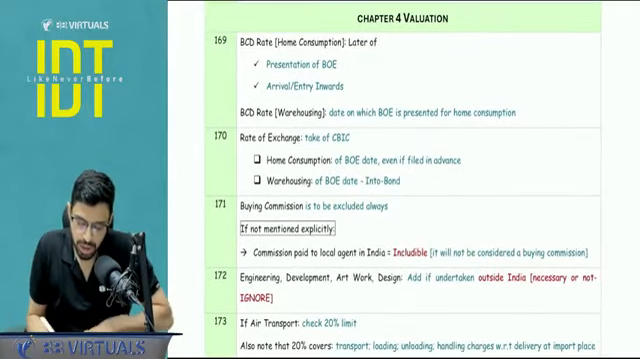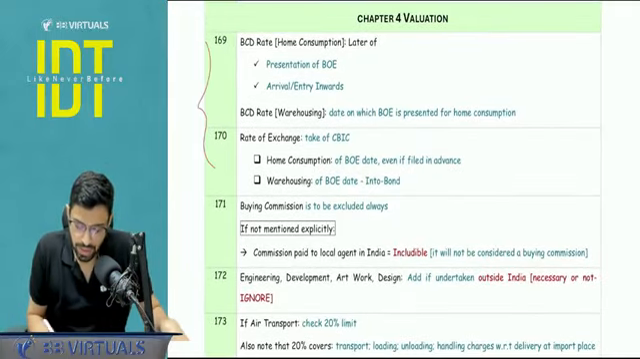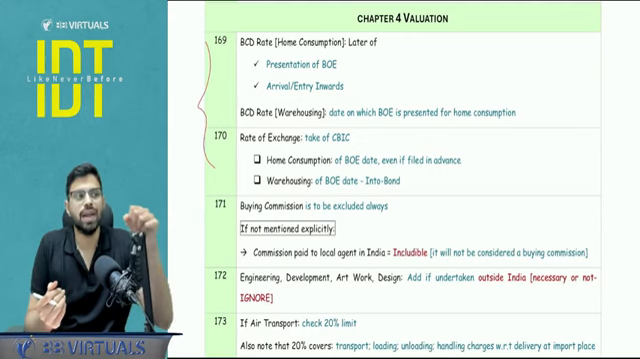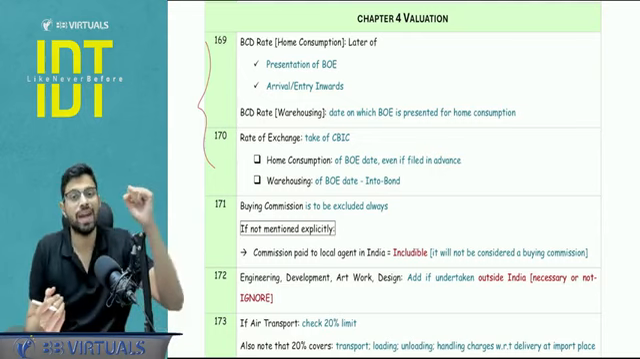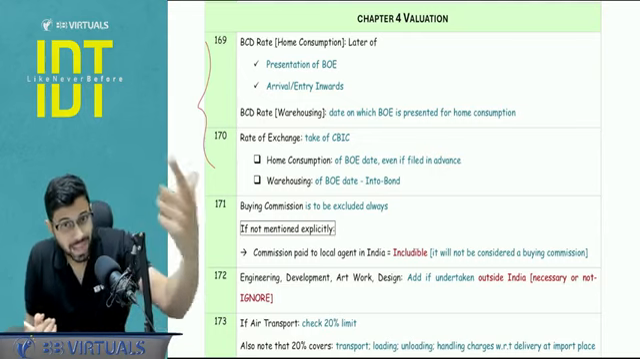Chapter number 4, valuation. The most important part is picking the dates and picking the rates. Which dates BCD you have to pick, which dates exchange rate you have to pick.